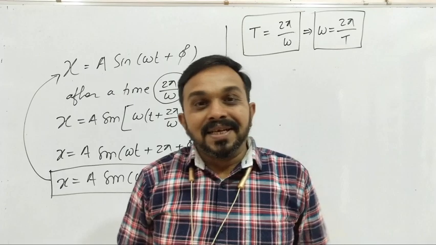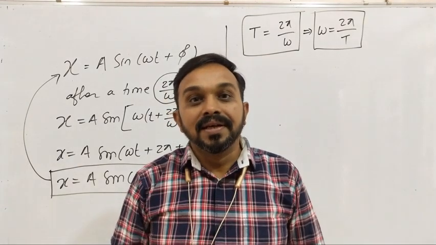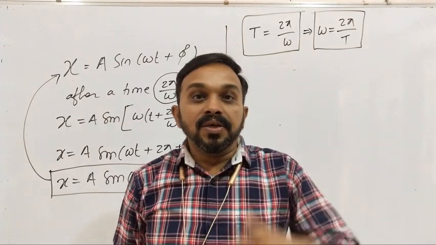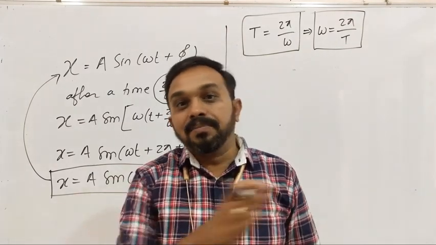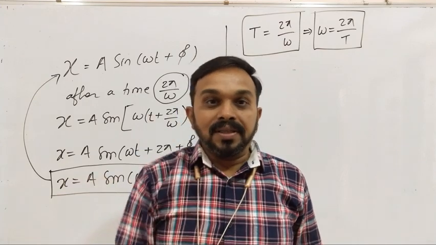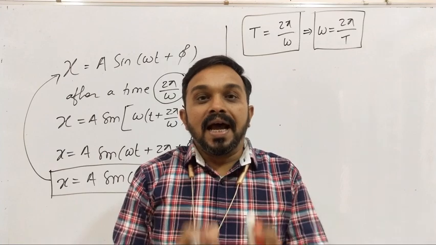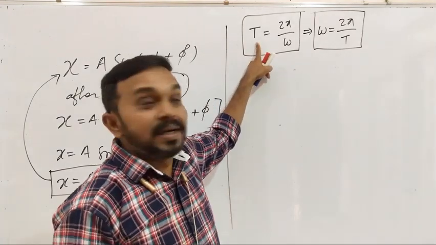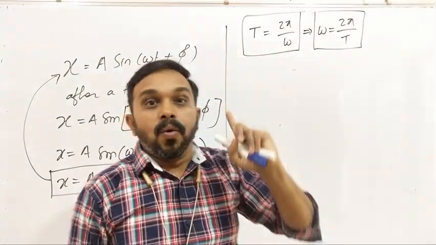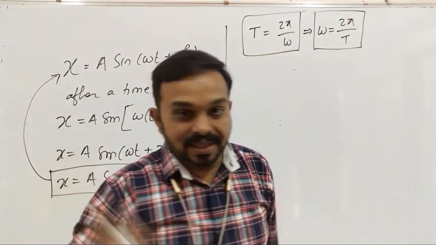So that means the uniform circular motion and linear SHM are the same thing. As I said before, uniform circular motion is a two-dimensional motion, but the linear SHM is one-dimensional motion. That is the only difference between the uniform circular motion and linear SHM. So here we got the formula for time period t is equal to 2 pi by omega. So that is the first formula we got.